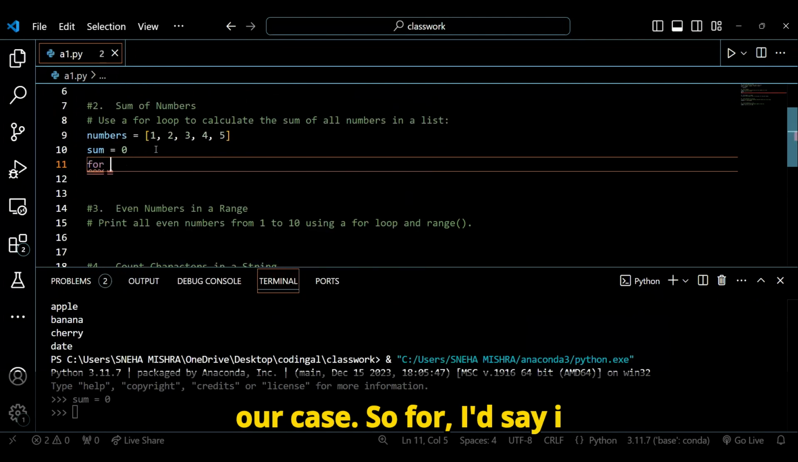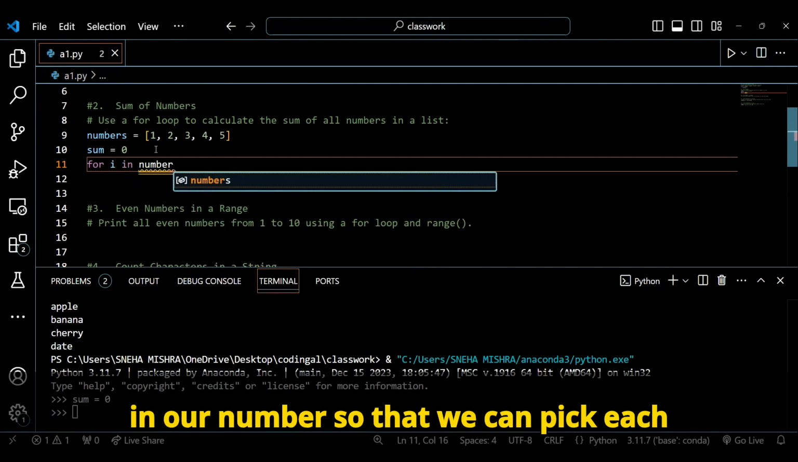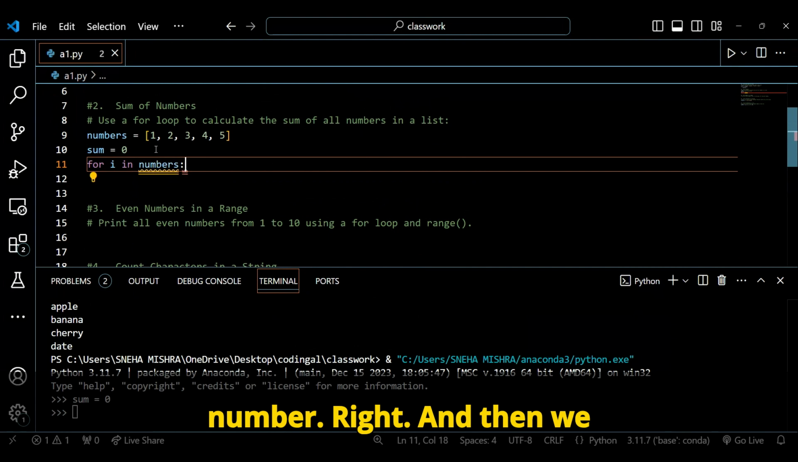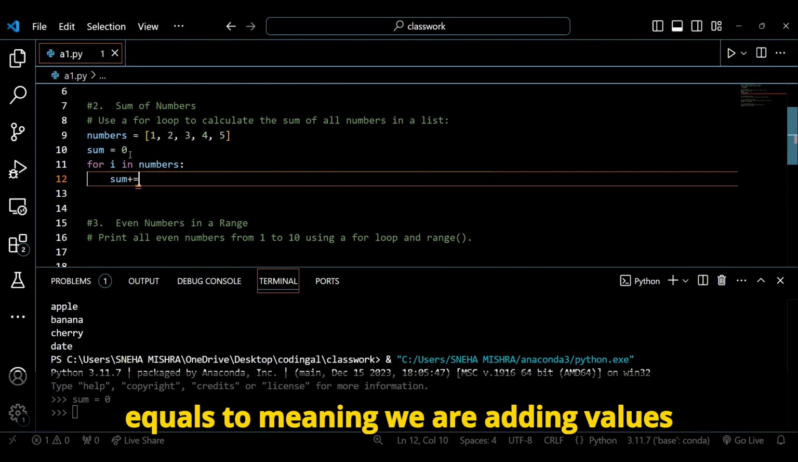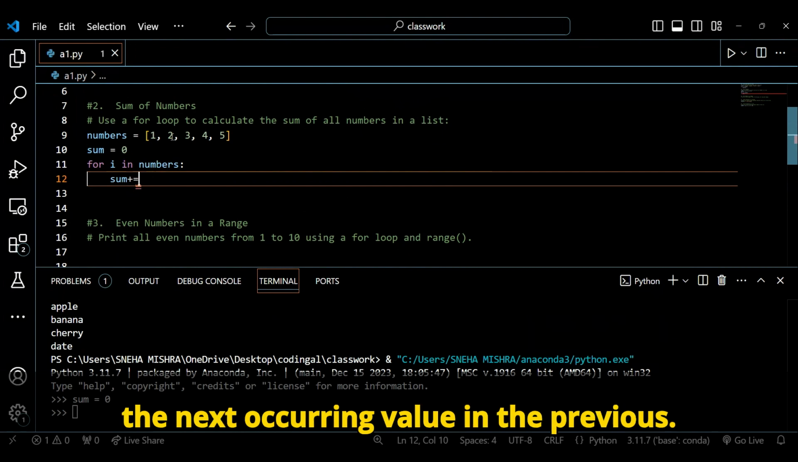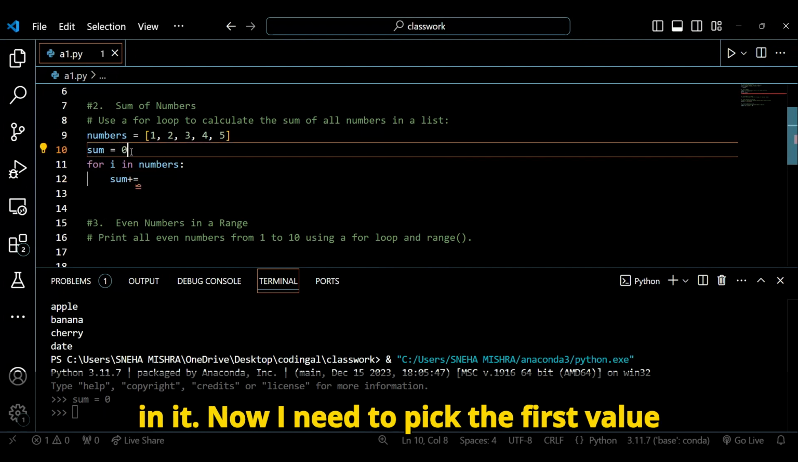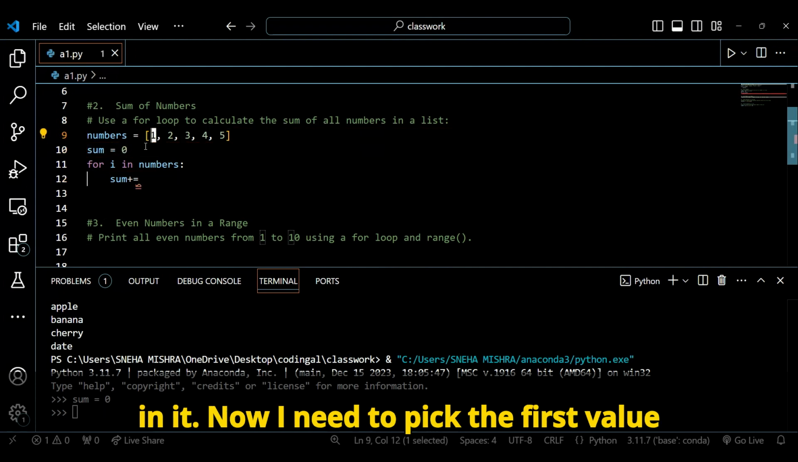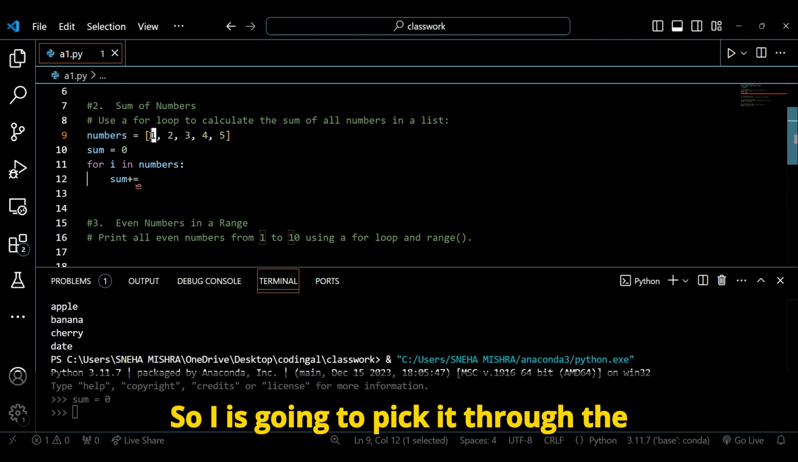So for I in our number, so that we can pick each number, right? And then we say sum plus equals to, meaning we are adding values, the next occurring value to the previous. So earlier sum was having the number 0 in it. Now I need to pick the first value and store it in this. Who is going to help me pick the first value? It's I.